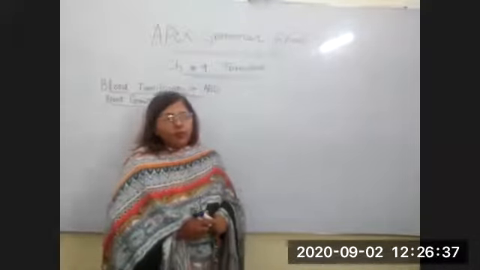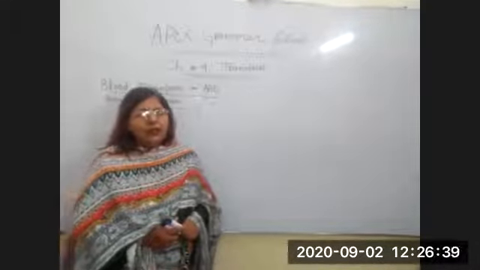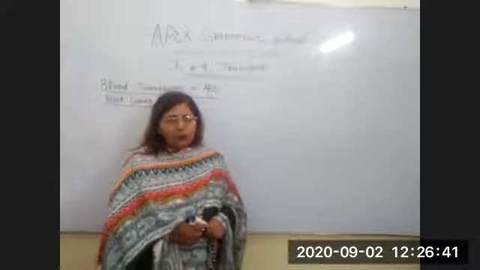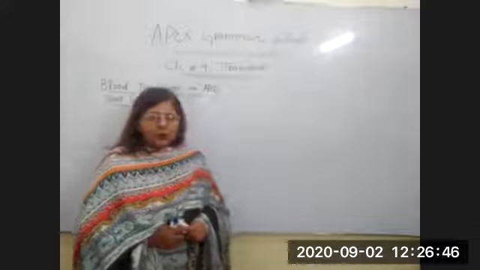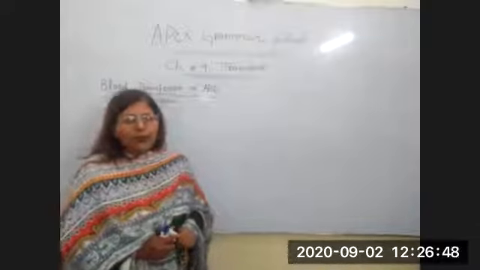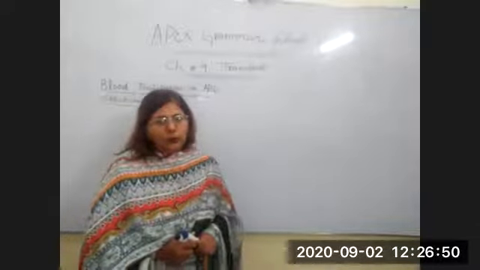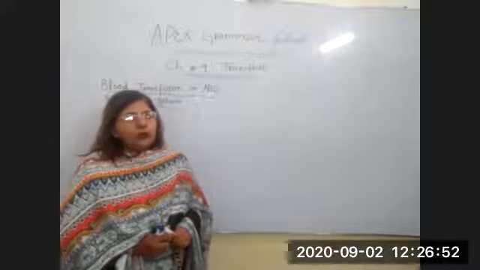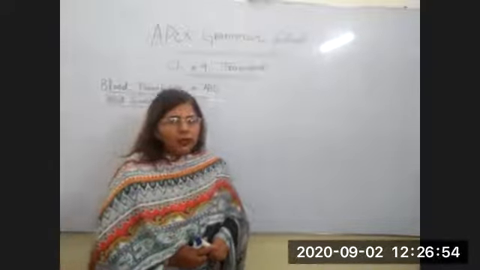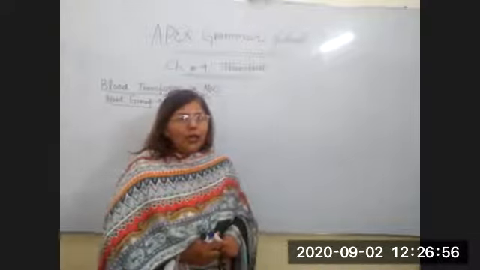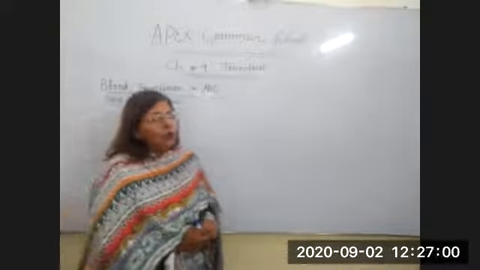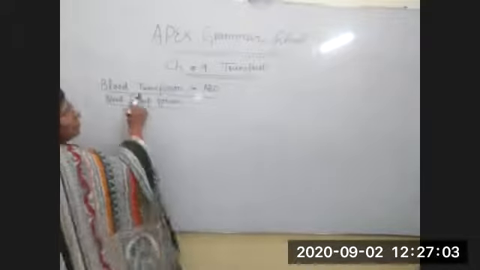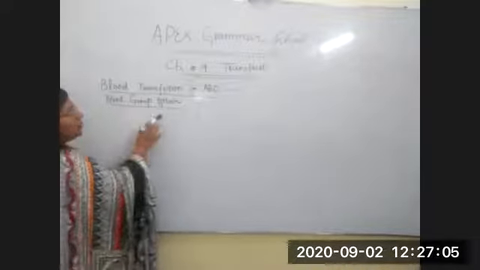I also told you in my previous lecture that when we discuss the blood group system, by birth two important substances are produced in the blood: one is called antigens and the second is called antibodies. I also told you which type of antigen and antibody should be present in which type of blood. Now today our topic is blood transfusion in the ABO blood group system.